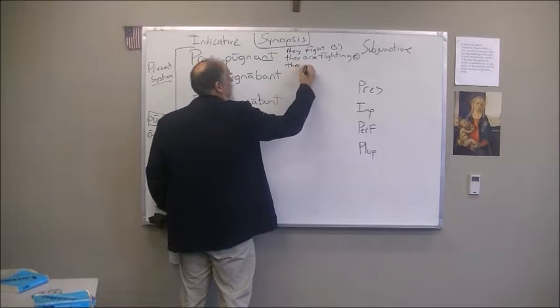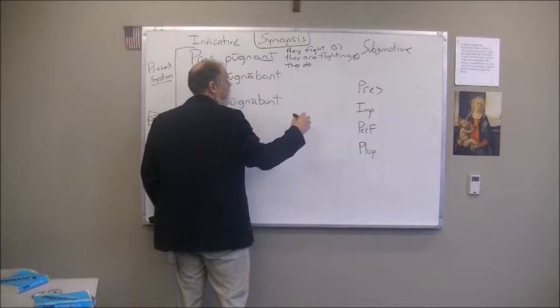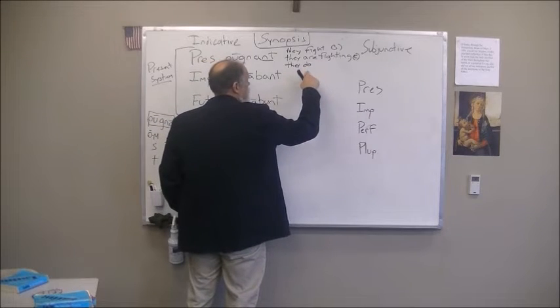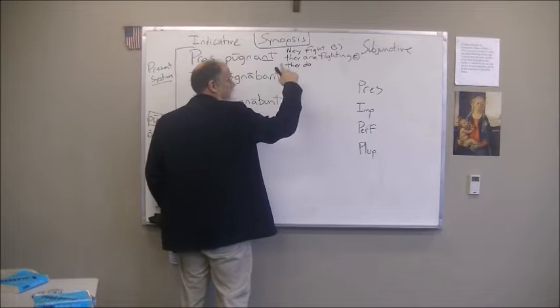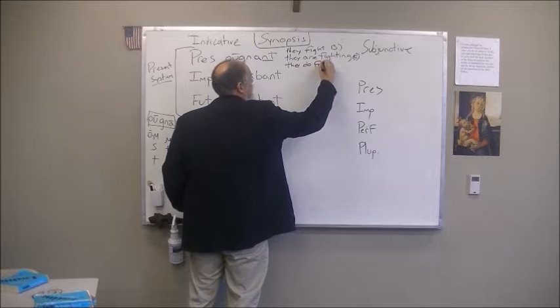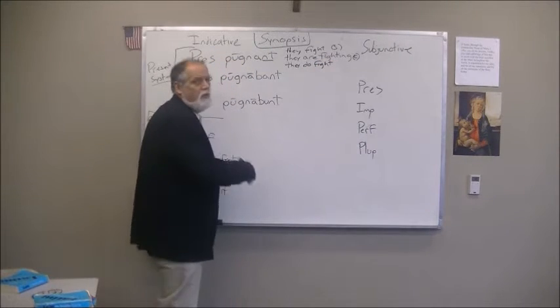We can also make questions out of this. Do they fight? They do fight, right? When we make questions out of things, we have a pugnant. Do they fight? Okay, so they do fight. And then we have what is called the habitual.